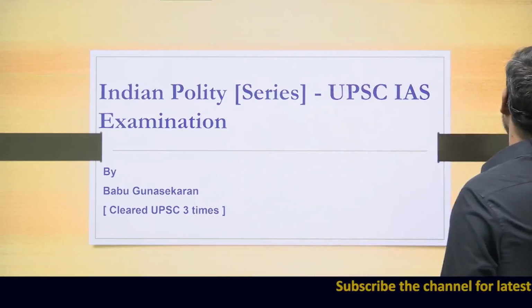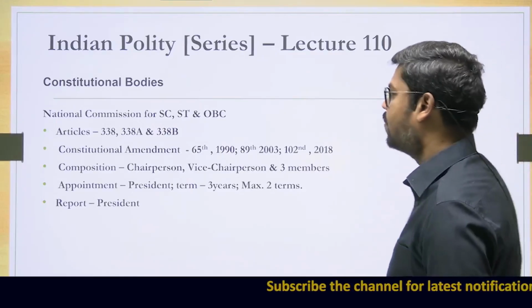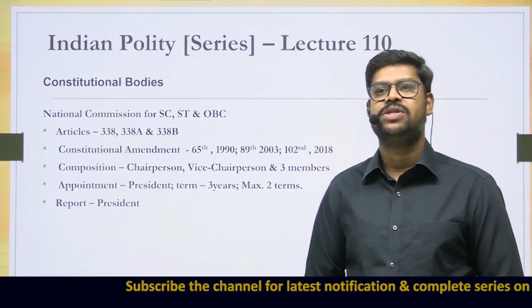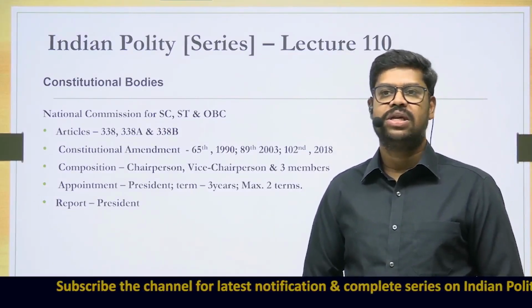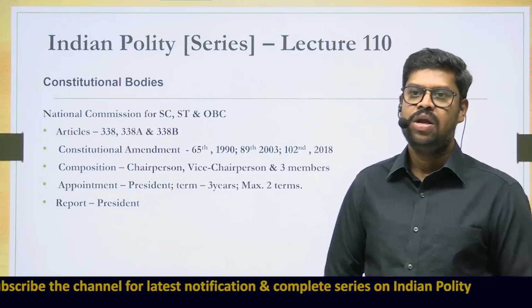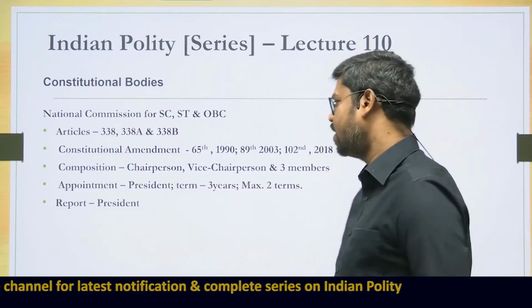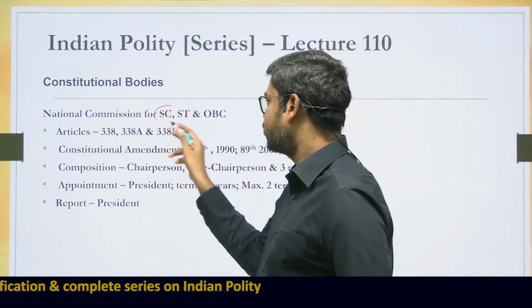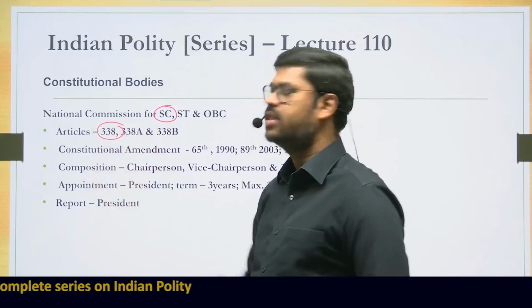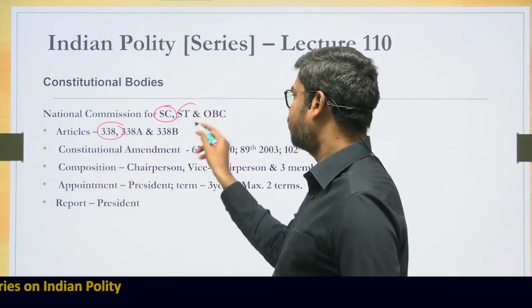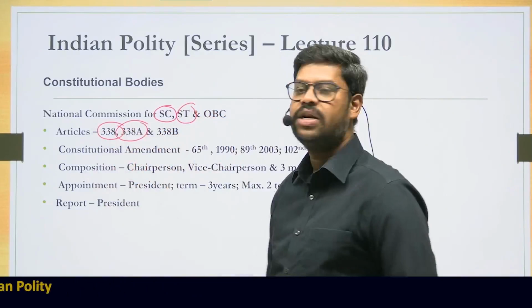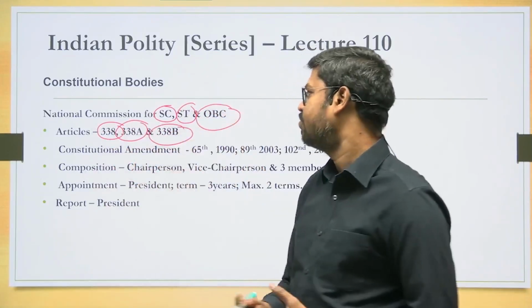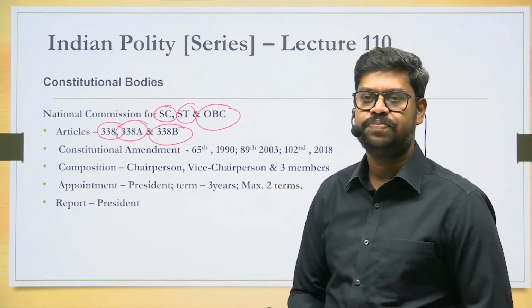All right, so with that, we'll proceed to the topic, that is the National Commission for Scheduled Caste, the National Commission for Scheduled Tribe, and the National Commission for the Backward Classes. Now, what is the constitutional provision related to these? Today the National Commission for Scheduled Caste is established under Article 338. The National Commission for the Scheduled Tribe is established under Article 338A, and the National Commission for Backward Classes was established by virtue of Article 338B of the Constitution.